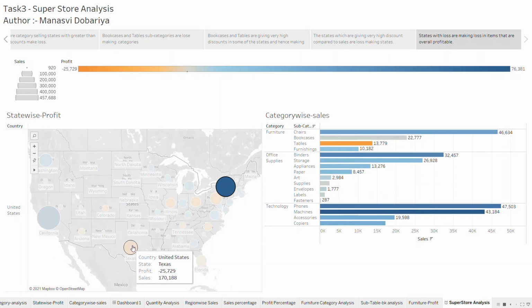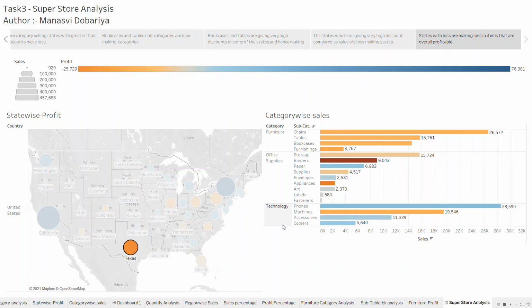Let's see Texas. Texas is making losses in the furniture categories, and it is also making losses in the technology category. Technology category, as we saw before, is a very profitable category. So if a state is making losses in an overall profitable category, then it means the state is doing something wrong.